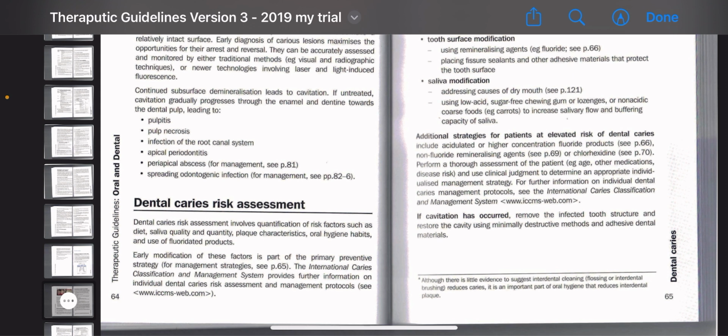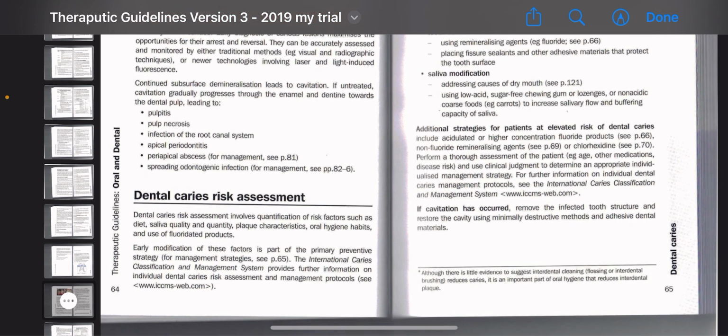Using low-acid, sugar-free chewing gum or lozenges, or non-acidic coarse foods, cereals, to increase salivary flow and buffering capacity of saliva. Additional strategies for patients at elevated risk for dental caries include higher concentration fluoride products, non-fluoride remineralizing agents, and chlorhexidine, performed through thorough assessment of the patient's age, other medication, disease risk, and use of clinical judgment to determine an appropriate individualized management strategy.